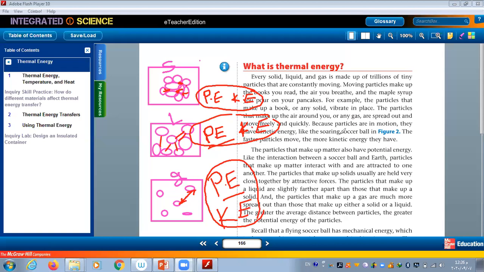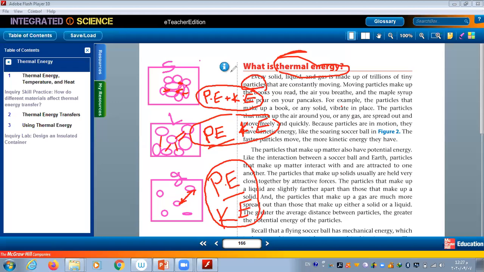Okay. Again, potential energy and kinetic energy, the sum of them for particles. What will be the result? Thermal energy. Okay, so because we are talking about particles, if we add potential energy and kinetic energy for particles, the result will be thermal energy. If we are talking about an object, the result will be mechanical energy. Okay, thanks, Abdurrahman.